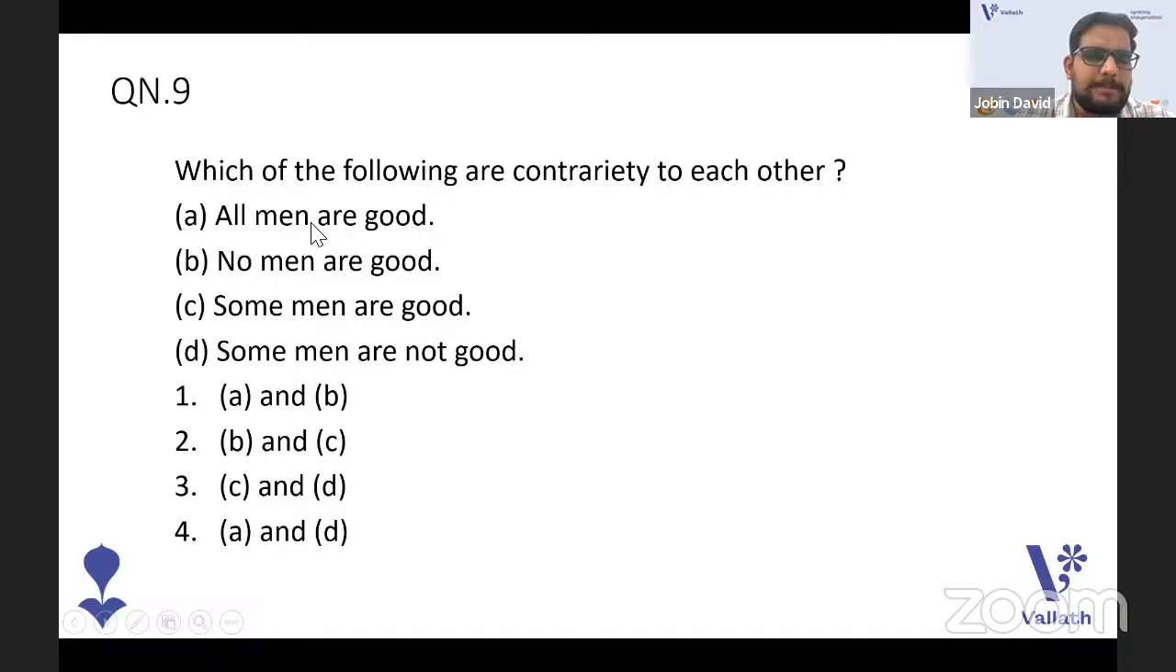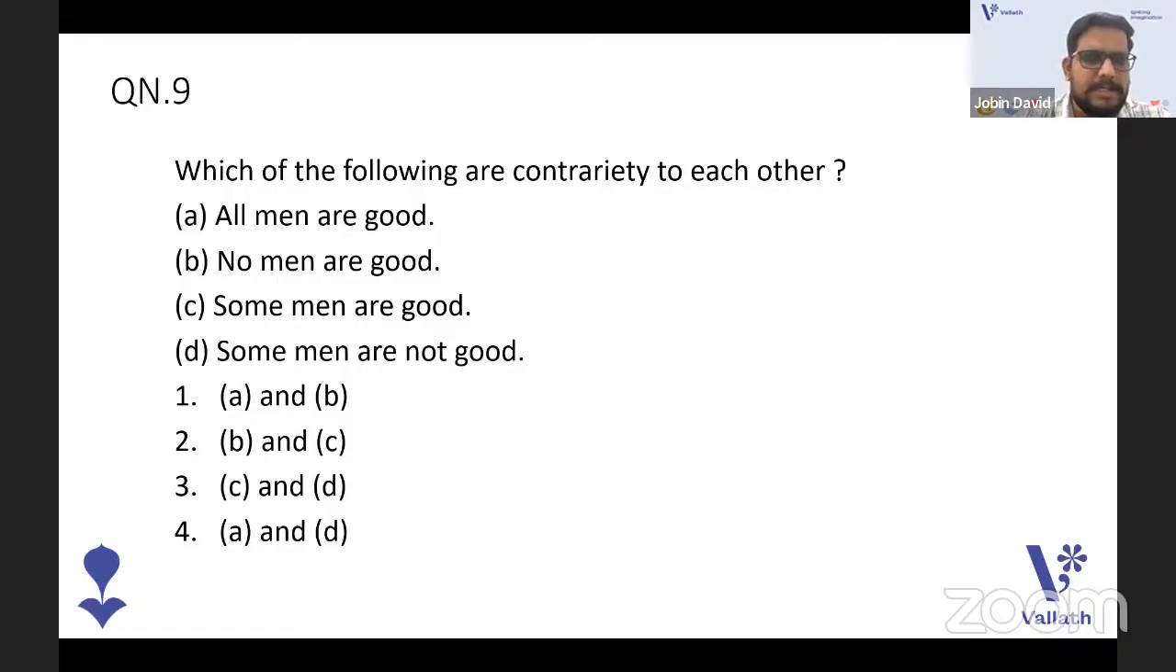Is it A and B? Or is it B and C? Is it C and D? Or is it A and D? While reading the statements, what do you feel is the opposite of the other, or purely contradictory? Both should be contradicting each other. It's a contrasting one. So which are the contradictory statements here? This is the one that you will go with.